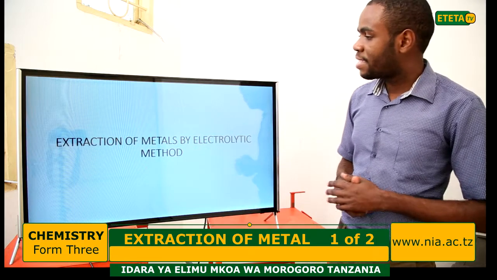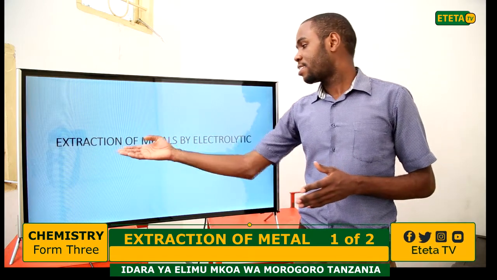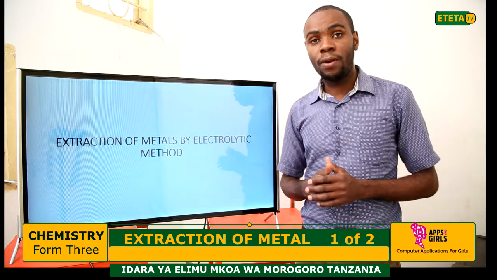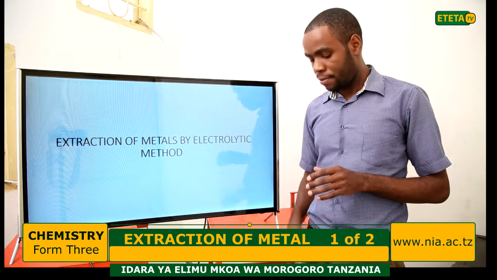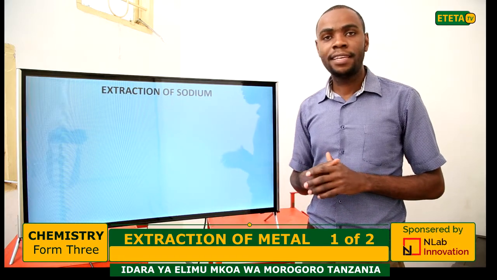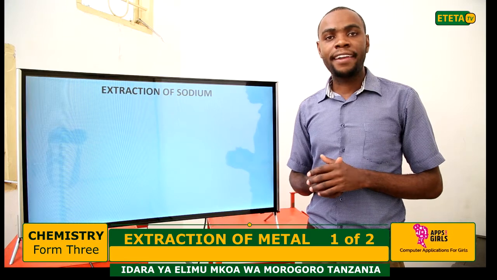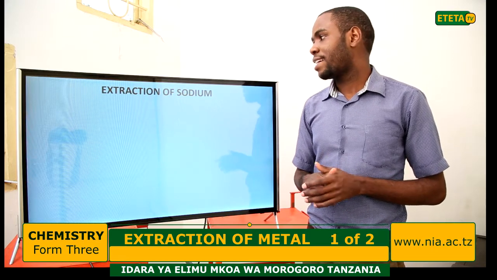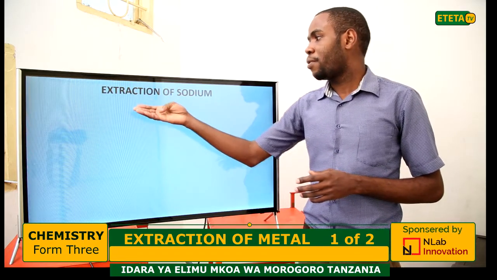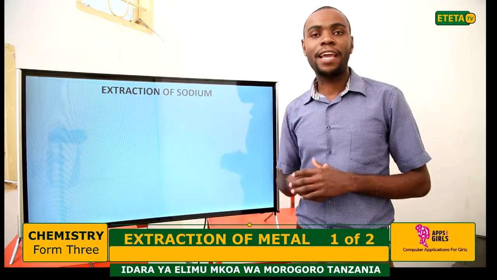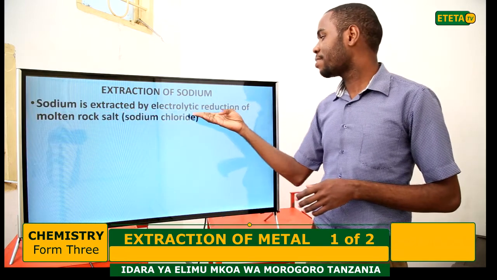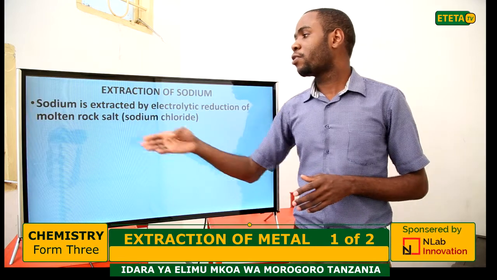Now let us go to the next subtopic, which is called the extraction of metal by electrolytic reduction. As I said, the highly reactive metals, the most reactive metals, are extracted by electrolytic reduction. Now let us start by looking at the extraction of sodium. Sodium is extracted by electrolytic reduction of the molten rock salt.